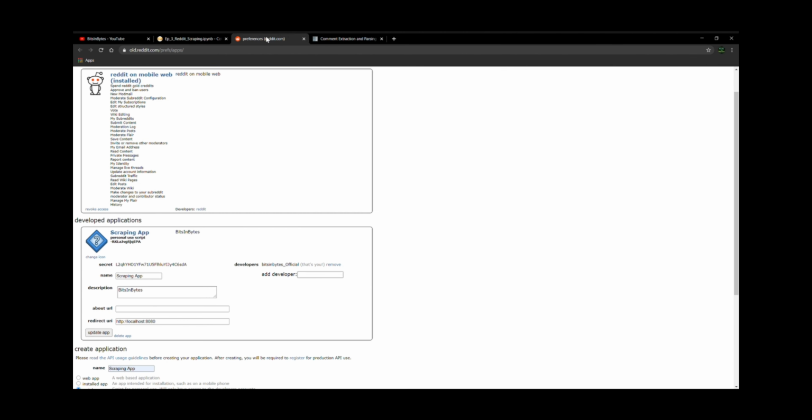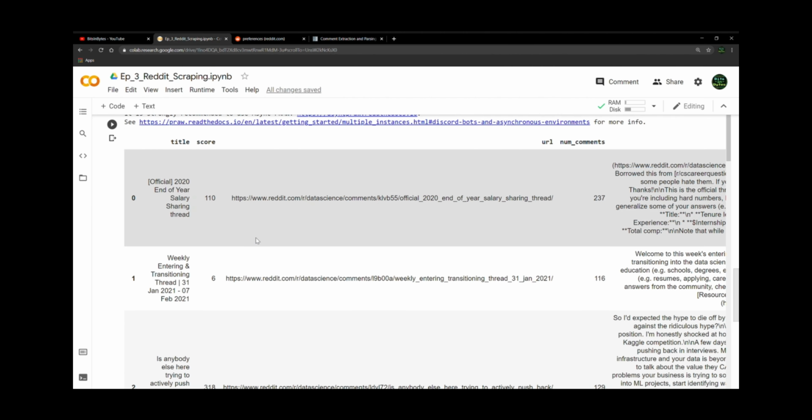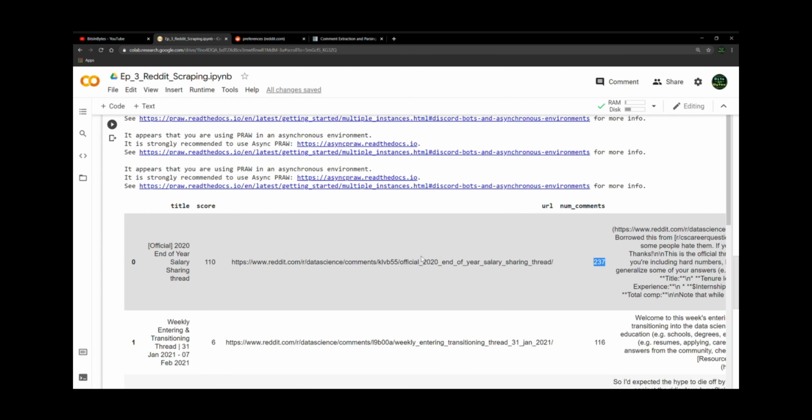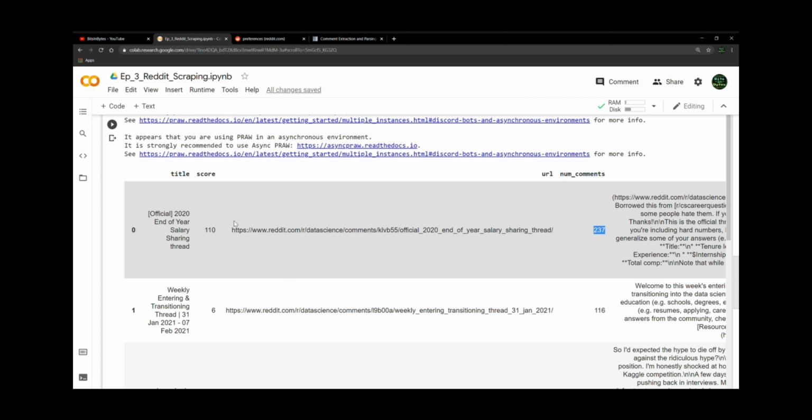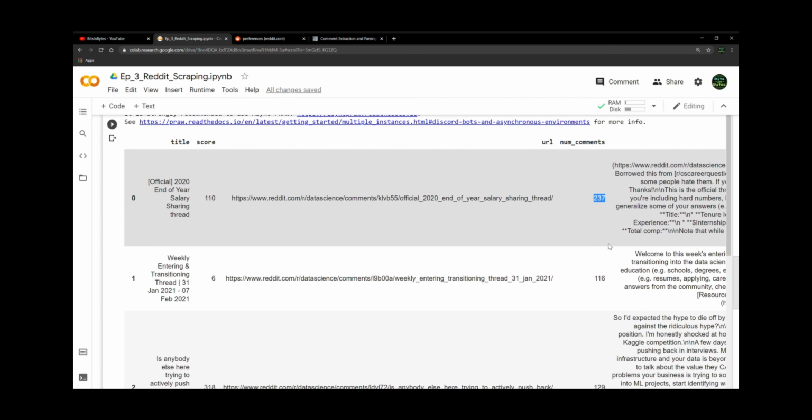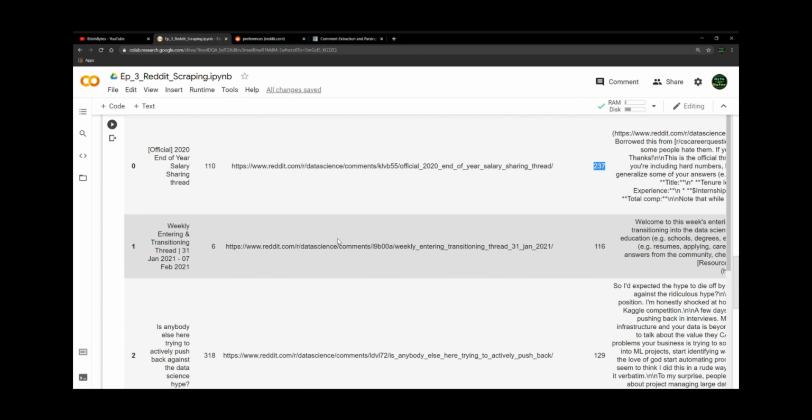I think that it would be really interesting to take this thread, which has 237 comments. I would expect that to be higher, actually. It's a little disappointing. But the 2020 year-end salary thread, 237 comments, and see if, from those comments, we can extract salary data and generate an interesting analysis based off of the salary data from those comments. Anyways, a lot you can do with it. It's a lot of fun.